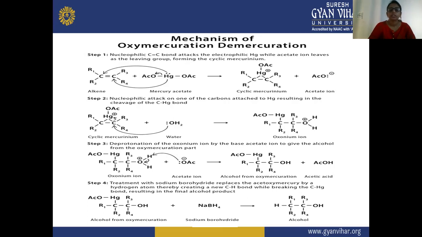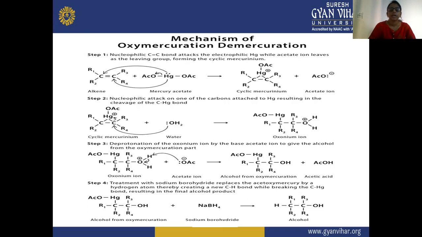There will be a reduction in this oxymercuration product. So here we are taking sodium borohydride. Treatment with sodium borohydride replaces the acetoxymercury by a hydrogen, thereby creating a new carbon-hydrogen bond while breaking the carbon-mercury bond, resulting in the final alcohol product.